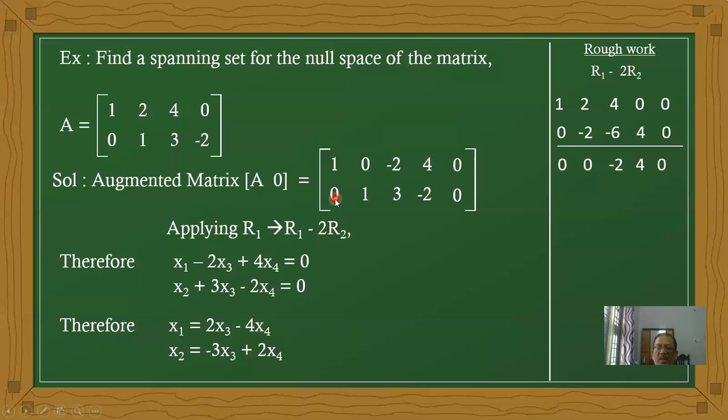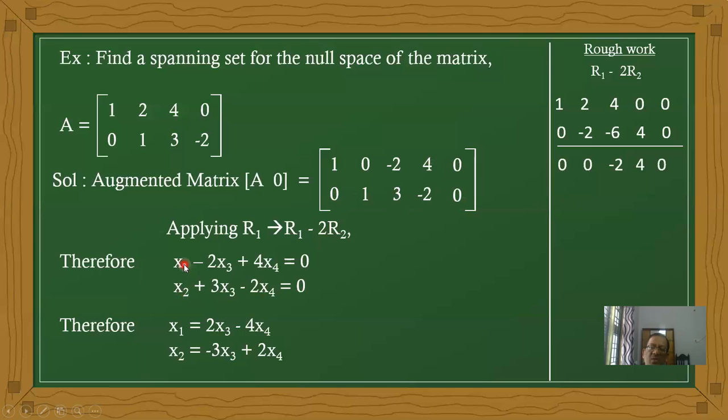And the next, 0 into x1 is 0, 1 into x2, plus 3 into x3 minus 2 into x4 equals 0. These are homogeneous equations.